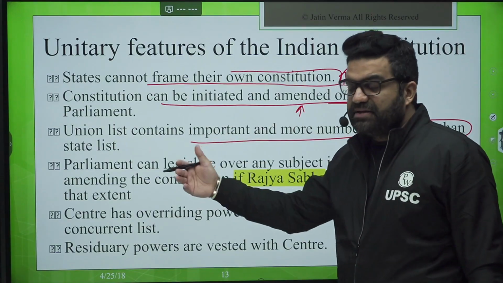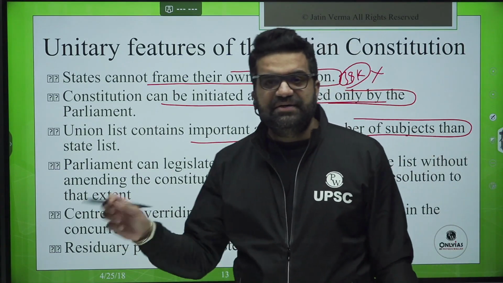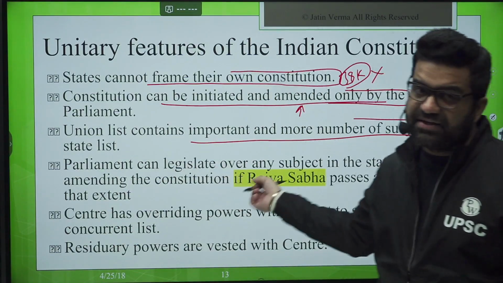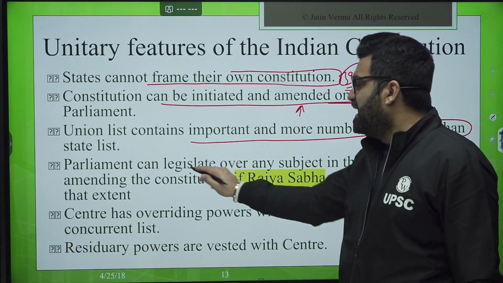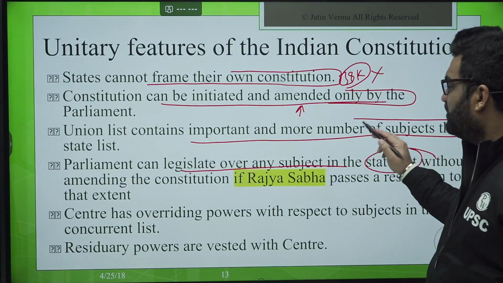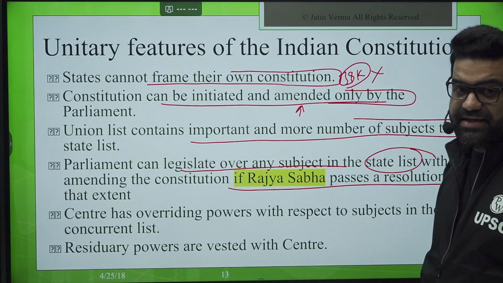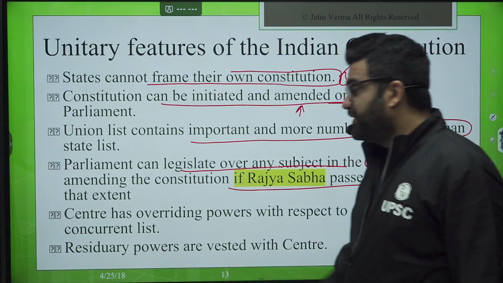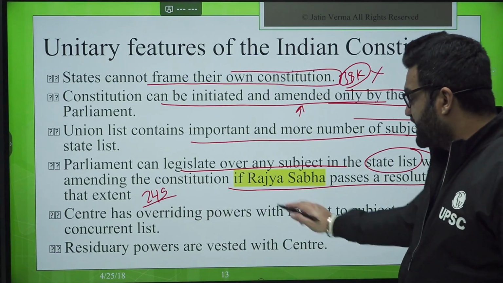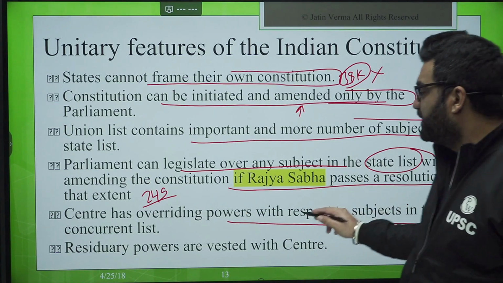The number of subjects we usually are used to, 61 subjects, 97, those things when not given, are you still able to arrive at this conclusion? Very easy, yes. Parliament can legislate over any subject in the state list without amending the constitution if Rajya Sabha passes a resolution to that extent. Which article is it? Articles help you memorize the text of it. 249. Centre has overriding powers with respect to the subjects in the concurrent list.